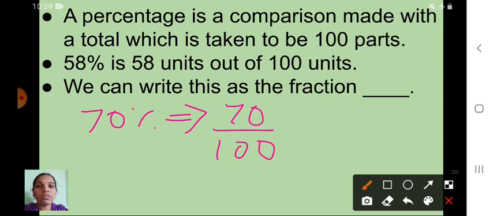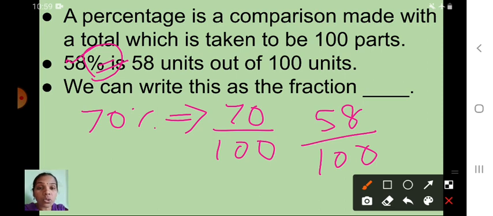So if this percentage is there, what do we have to do? You have to remove this percentage sign, write this number as it is, and in the denominator place you have to write 100. It is so easy. Okay children, shall we go to the next one now?